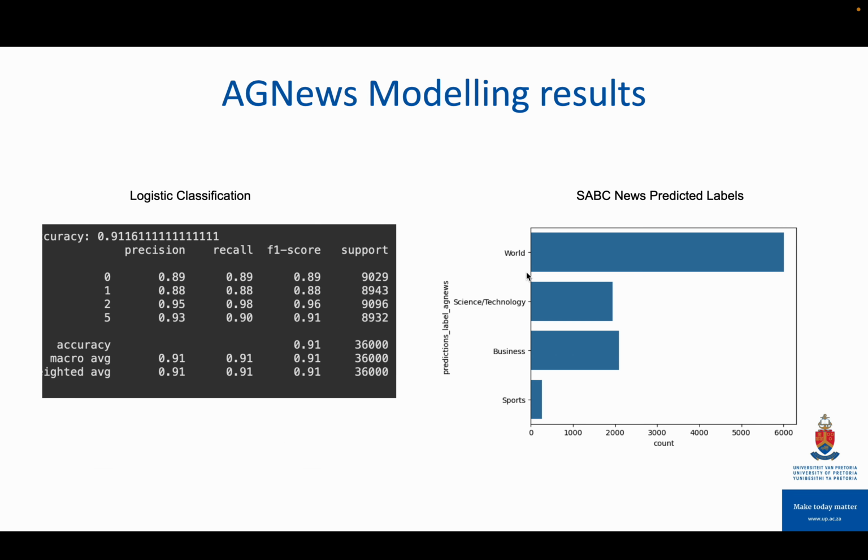In these slides, we present the results when we train logistic regression on AGNews. We got an accuracy of over 90%, and when we apply it on the SABC News, we can see that world is the one which is predicted the most, followed by business and science and technology.